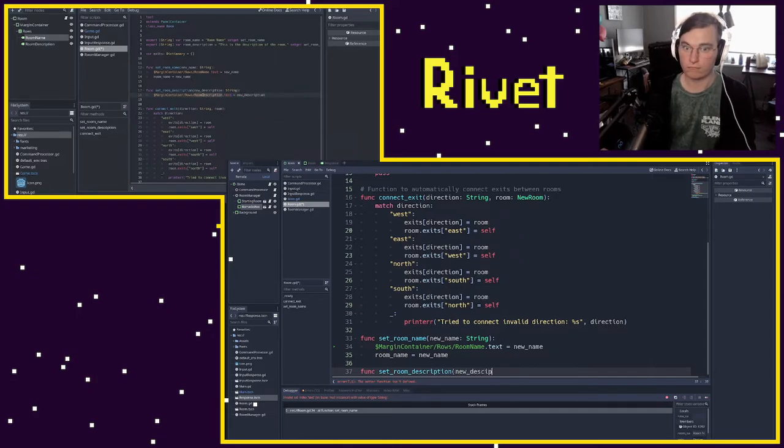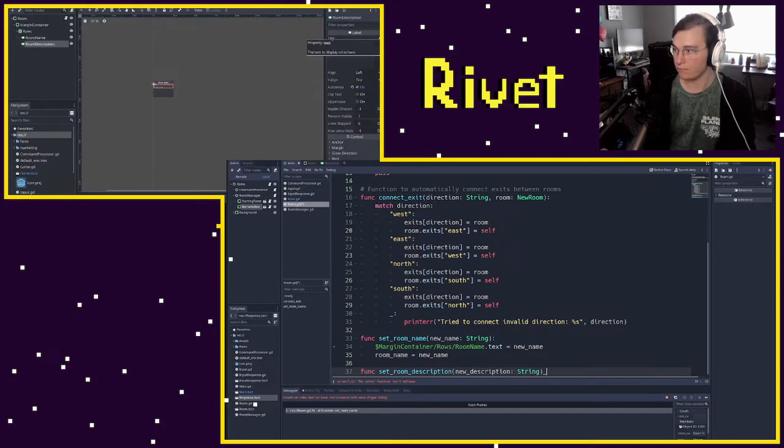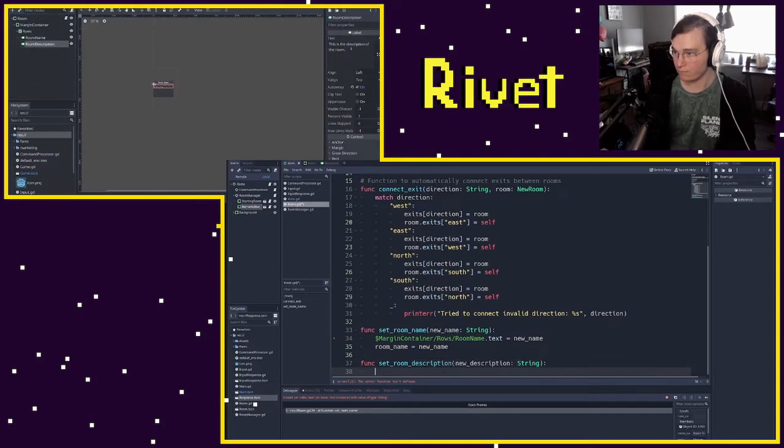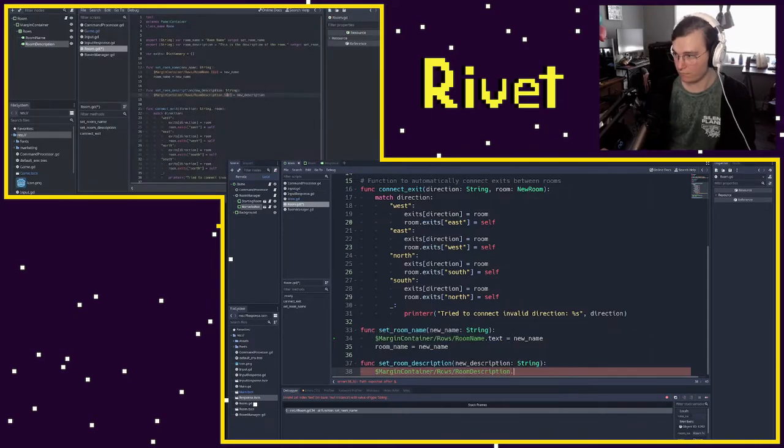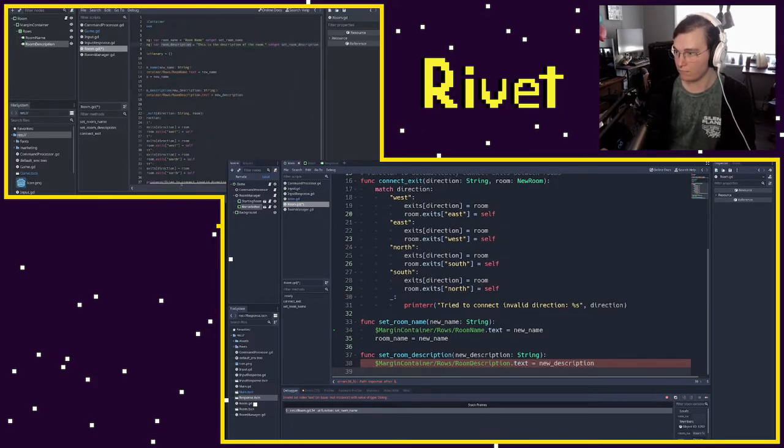So here we are getting our room description label. We're getting the text property on that label. And the reason we're doing that is, remember, this is that text property we're changing. This is what we want to change, not the label itself, just this text property. And once we get the text property, we are updating the text to be our new description. However, just as above, because we're using the setter function, we aren't updating our room description anymore. So we need to explicitly update that variable. So I'll say room description, and this is going to be new description.